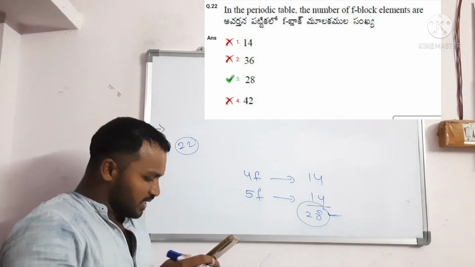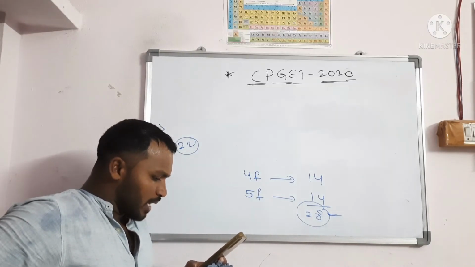Then question number 23. The ratio of hybrid to pure orbitals in benzene.